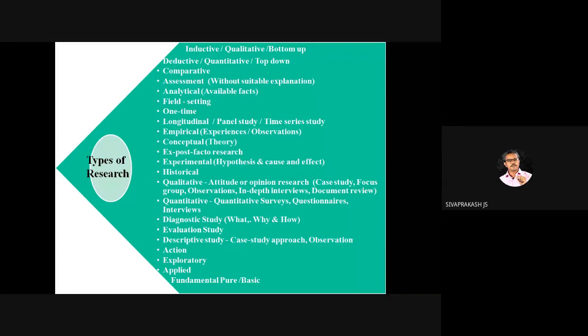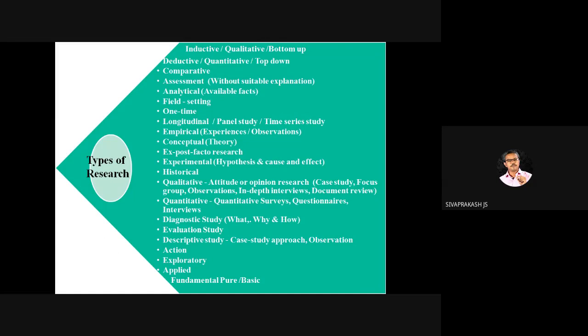Then we'll move to action research. This is also one of the parts of applied research. The action research also used to deal with the immediate problem of the society or people. But what is the difference between applied and action research?